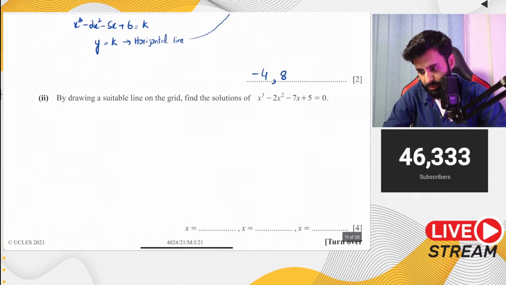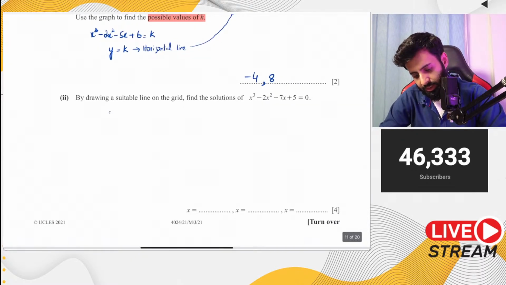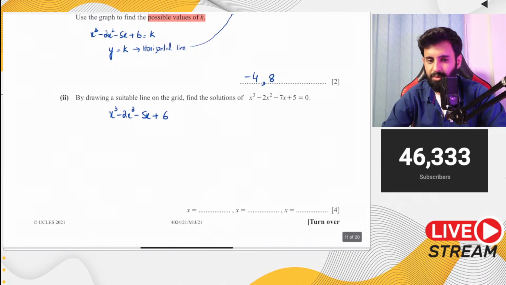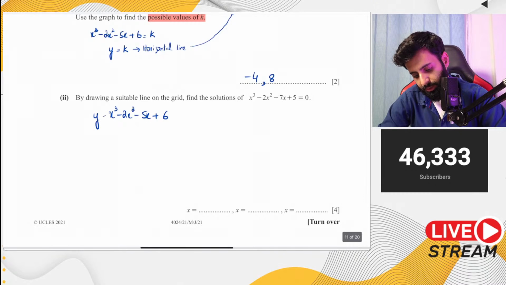Part 2 says, by drawing a suitable line on the grid, find the solutions of so and so. Now there's a pretty standard way of solving questions like these. You can have 100 questions like this, and 99 of them would be done the same way. So first of all, what you do is you bring the left hand side equal to the equation of the curve.